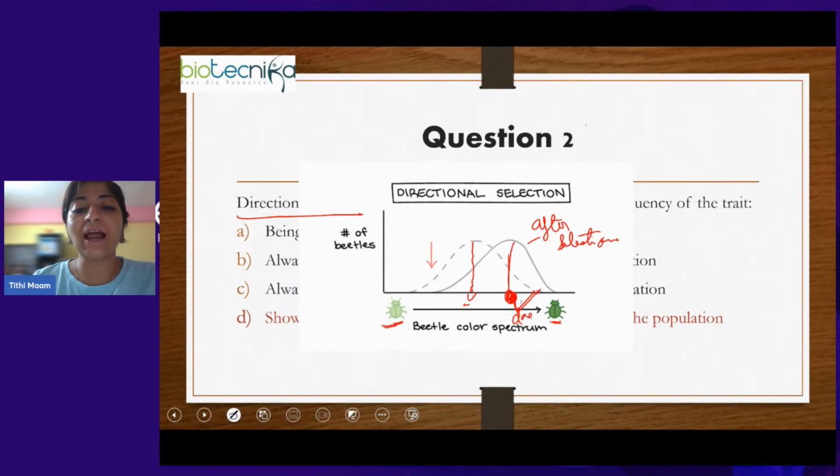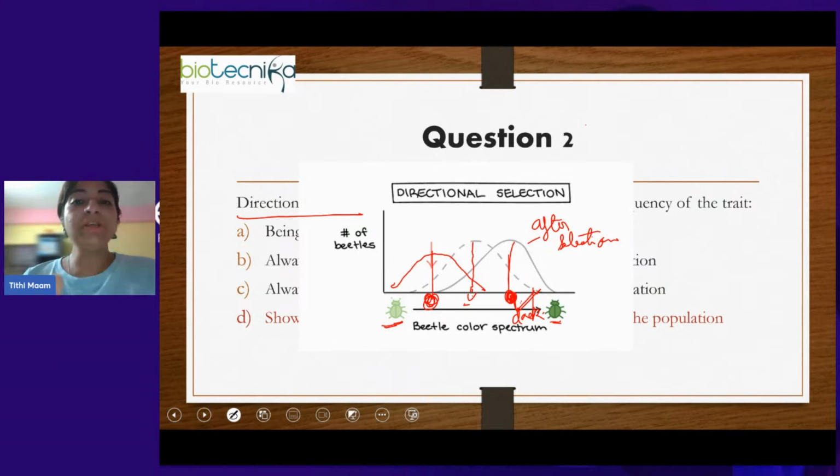So this dark shade of green became the average phenotype. This is directional selection, where the average phenotype changes. But this is one example shown here. If in a different population the average phenotype became lighter in color, that will also be called directional selection, right?